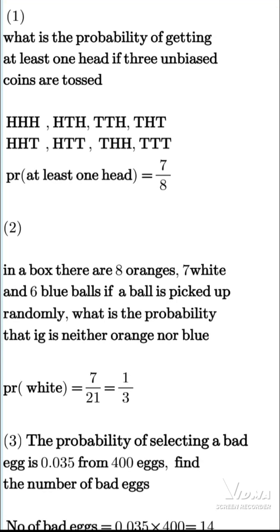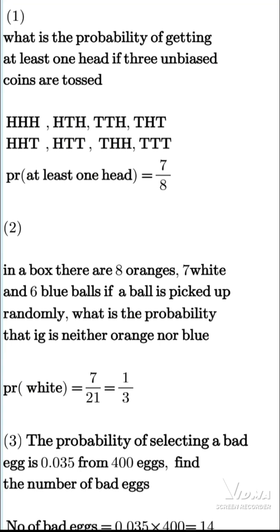Alright, in this video we'll be reviewing 40 questions on probability, probability distribution, Poisson distribution, normal distribution, binomial distribution. What is the probability of getting at least one head if three unbiased coins are tossed?